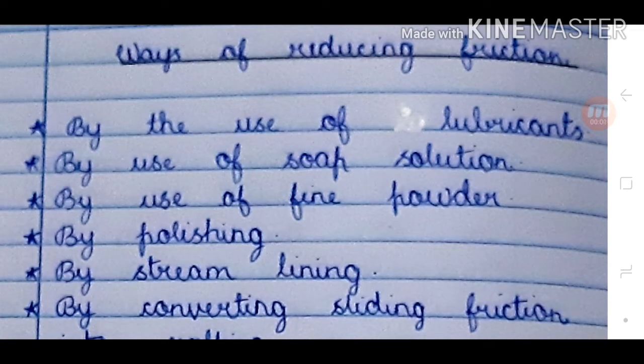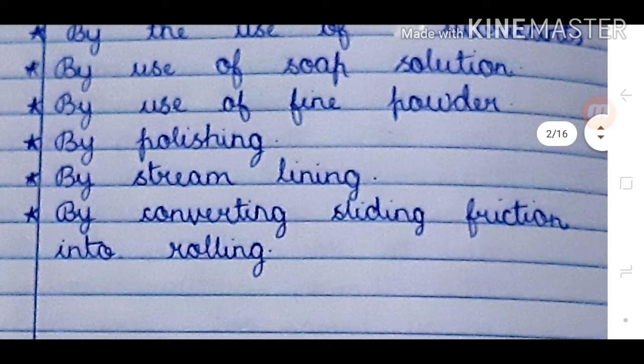Ways of reducing friction: by the use of lubricants, by the use of soap solution, by the use of fine powder, by polishing, by streamlining, by converting sliding friction into rolling.